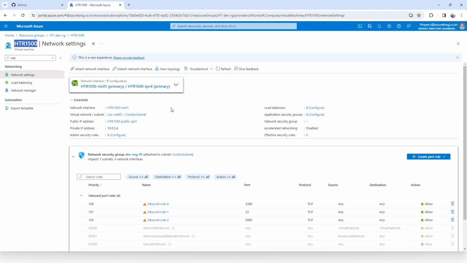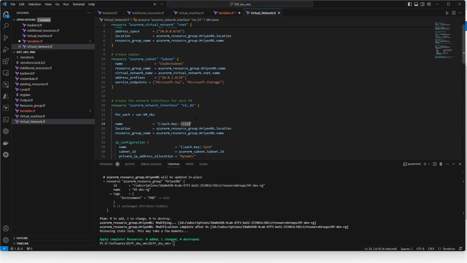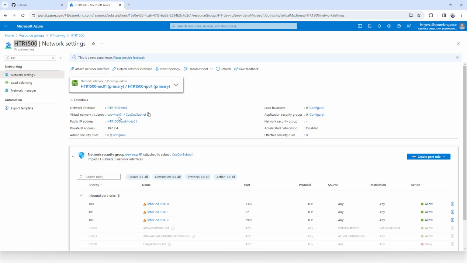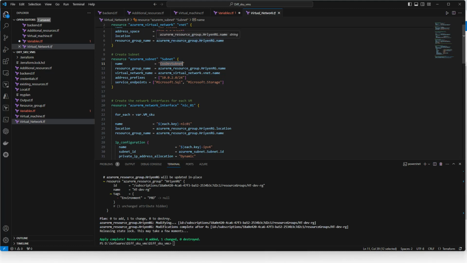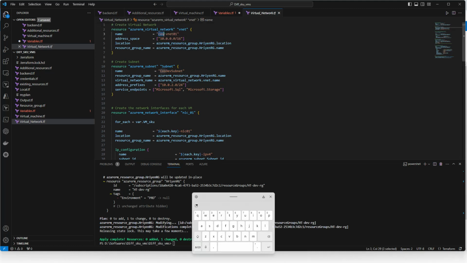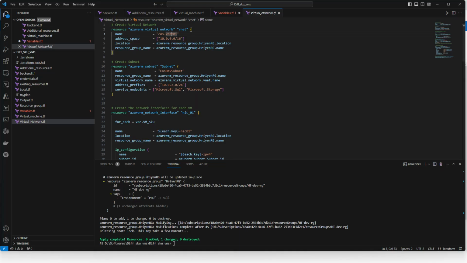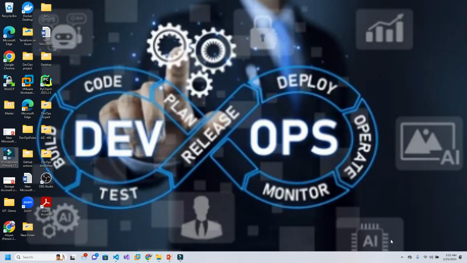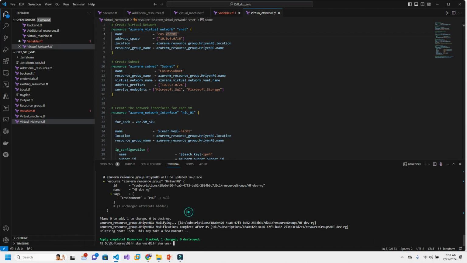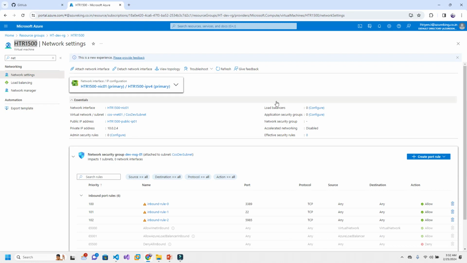Now we have understood this one, and the vnet and subnet remain the same. You can check, this is the subnet and this is the vnet, vnet01. Fine. Now we are going to check the second option, the second server. So we are good here.